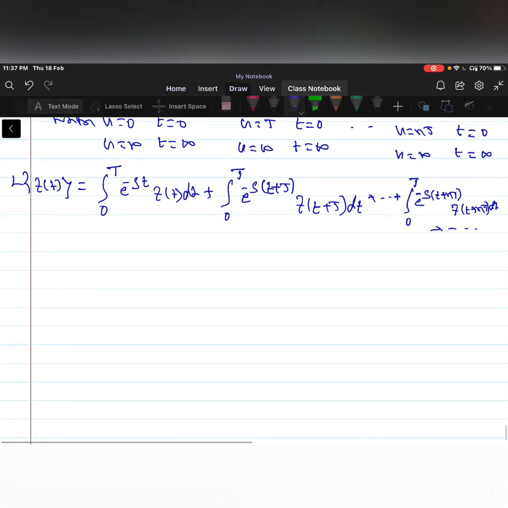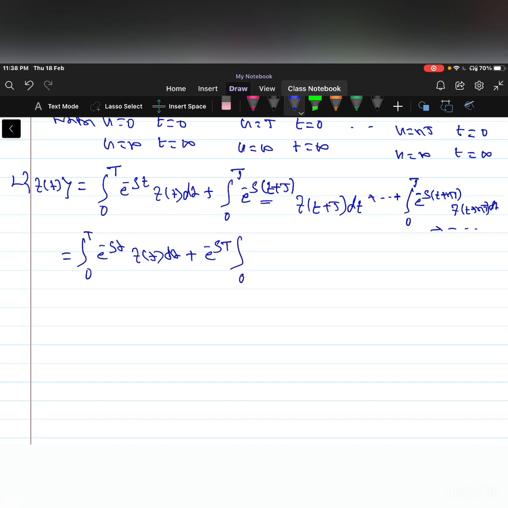So this is equal to integration from 0 to T e power minus s t into f of t dt, that is the first integral, plus the second integral, we can take e power minus s into capital T outside here, that is a constant, e power minus s T, into integration from 0 to T e power minus s t into f of t plus T, which can be written as f of t, because it is a periodic function.